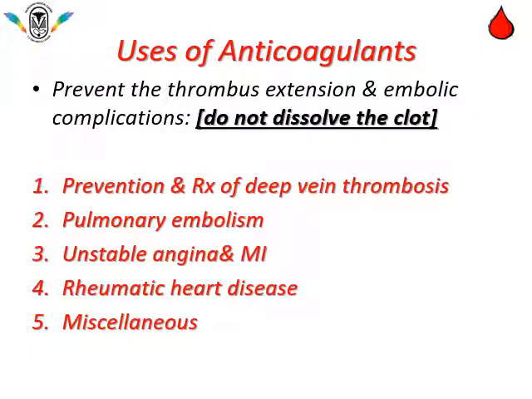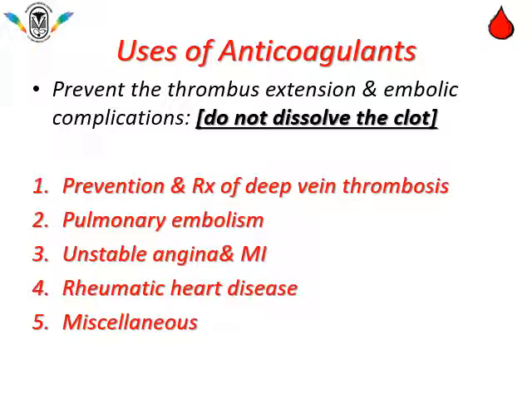Now friends, let us talk about uses of anticoagulants. Friends, before we move on to the uses, one thing should be very clear. Heparin or warfarin will inhibit intravascular clot formation in the veins, whereas in the arteries the clot formation is inhibited by antiplatelet agents. They prevent the thrombus extension and embolic complication, but they do not dissolve the clot. That means it does not have thrombolytic effect. It does not allow the clot to be formed in the venous blood.